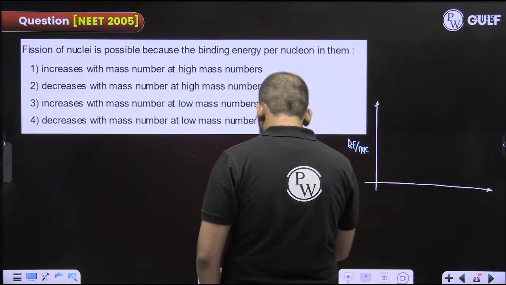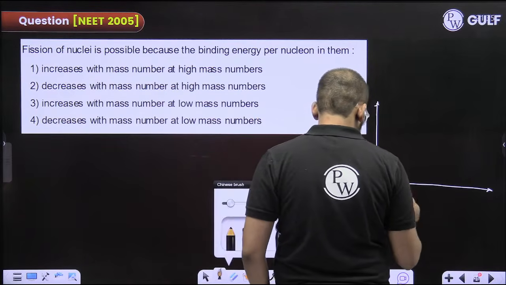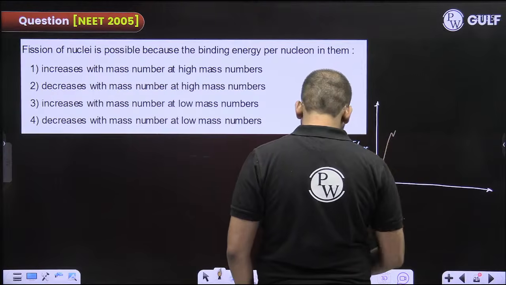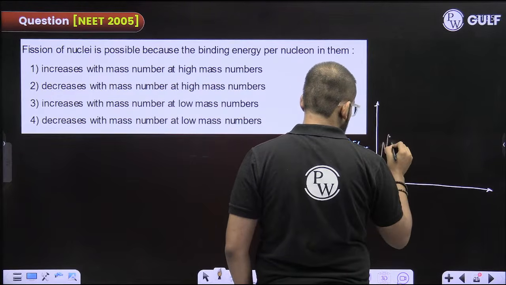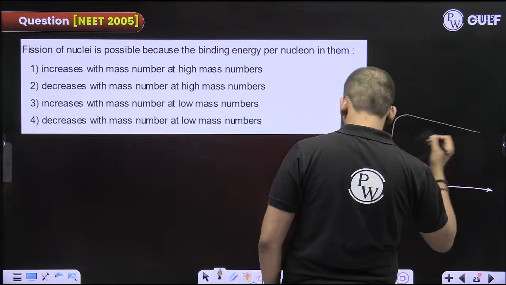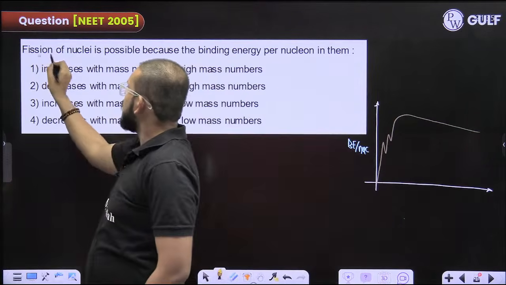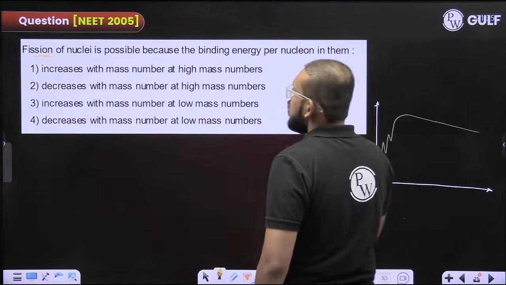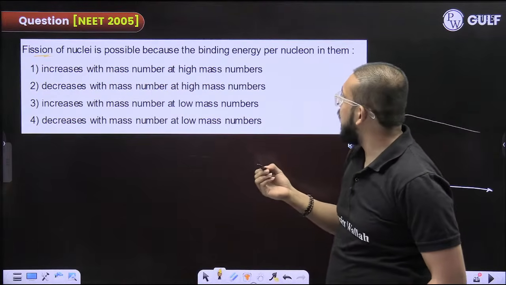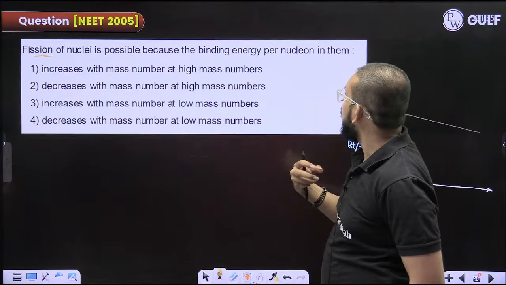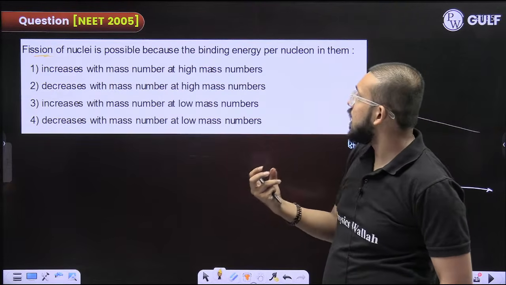And how did the graph look? The graph used to look like this. In the fission process, fine, what used to happen? Fission of nuclei is possible because the binding energy per nucleon in them increases with mass number, then at high mass number decreases.